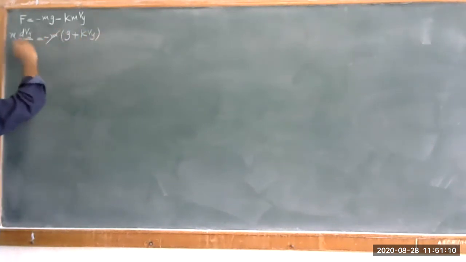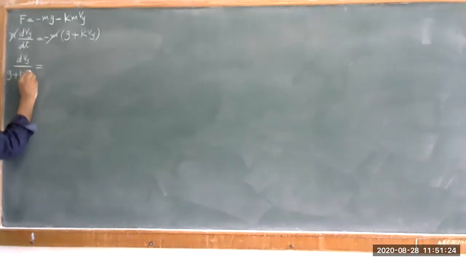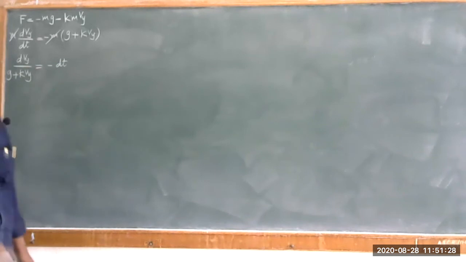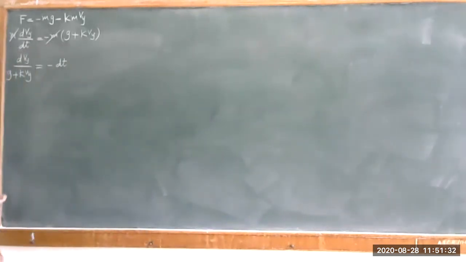Okay, so I cancel the mass and I can write this term as dVy divided by (g plus k Vy), which is equal to minus dt. So in order to find the values for your Vy, we integrate this term.